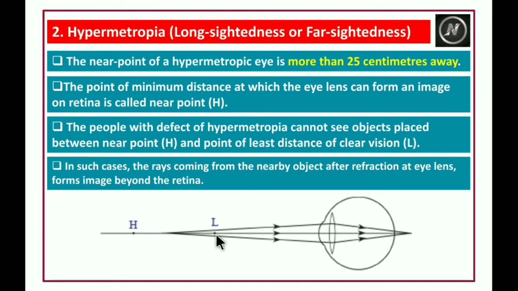For a healthy person, L will be the near point, but for a hypermetropic person, H will be the near point. That means H is the very closest place to the hypermetropic person. If you place the object at this position, the person can see the object clearly. But if you place the object between L and H, the person cannot see the object clearly. In such conditions, the image forms beyond the retina.